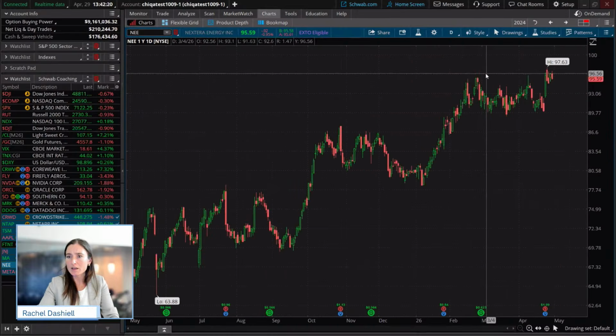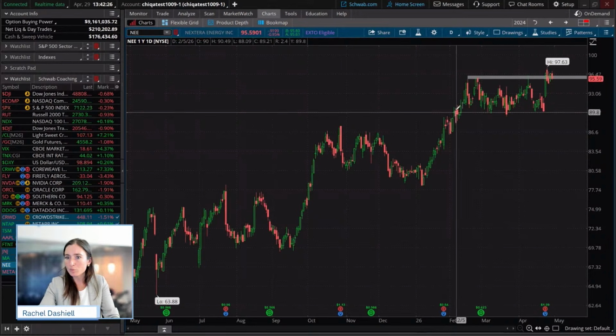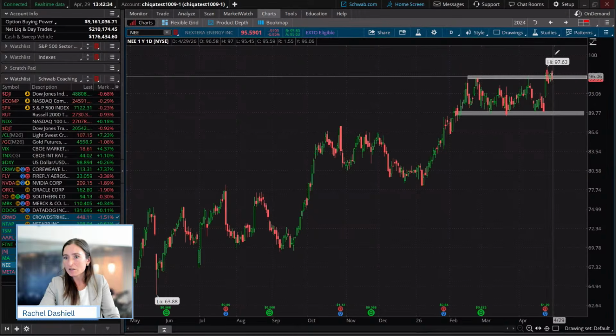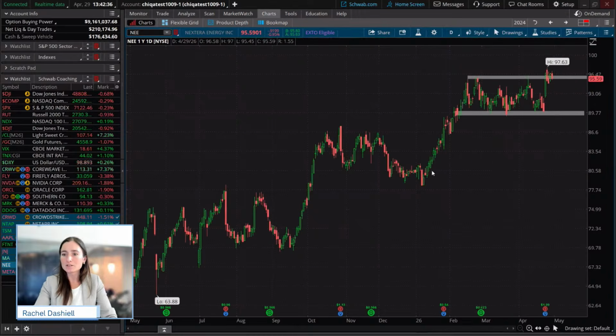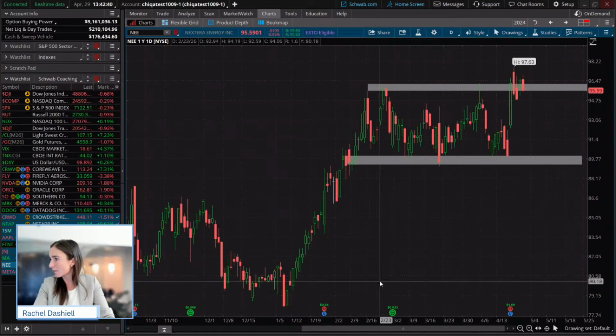NextEra had a break of a range here, and it looks like right now it's setting up for more of a bull flag. So it's looking like, hey, we've had this steep ascent, we have a little bit of a consolidation here, so it could be setting up for a continued move to the upside. Of course, you'll have to see on that.